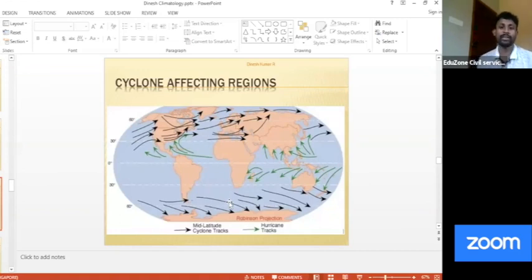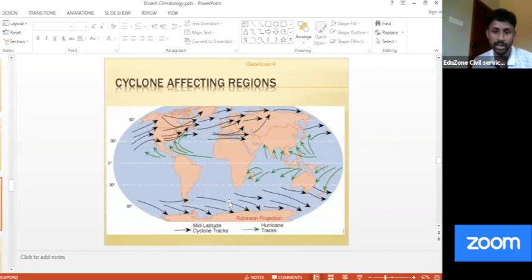Next thing is distribution of cyclones. You everybody know that the cyclones are formed in different seas. Indian Ocean, it is there. South China Sea, it is there. You have the Pacific Ocean, it is there. It is in the Atlantic Ocean, the Caribbean Sea area. In different areas, they are known with different names. Yes or no? So what are those different names? I hope most of you know.